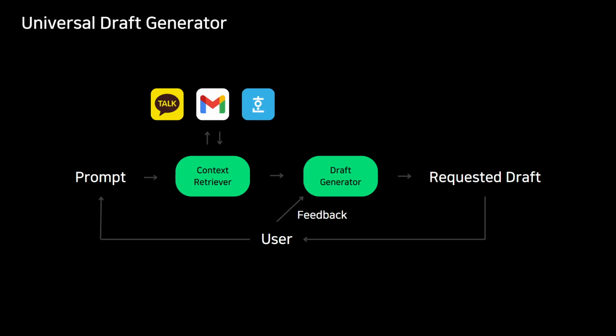My agent will be designed to connect to multiple services at once: our KakaoTalk messages, our email history, and our document storage. By referencing the user's past writing style and content across all these sources, the agent can generate a draft for any task that is not only general purpose but also deeply personalized to the user's true context and intent.